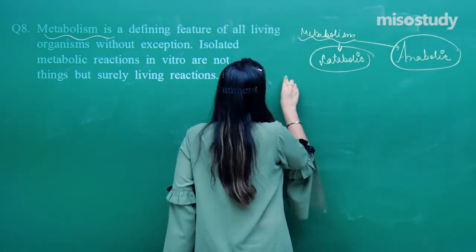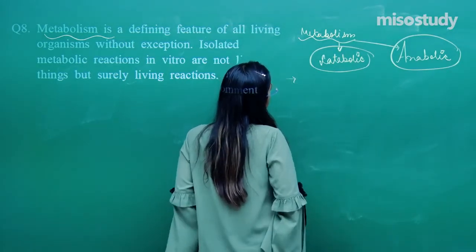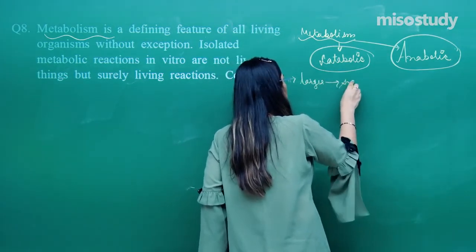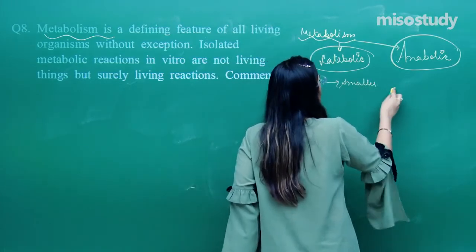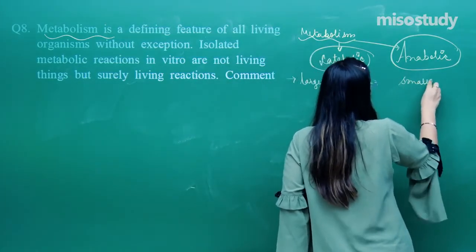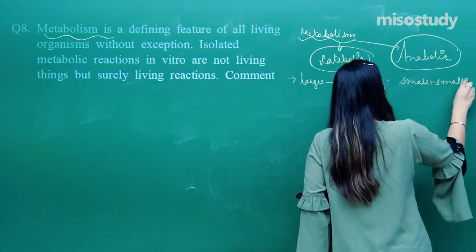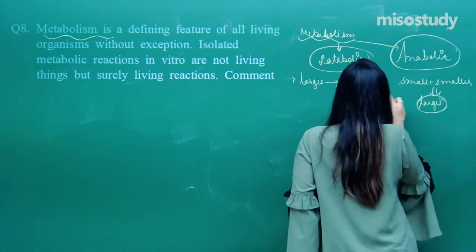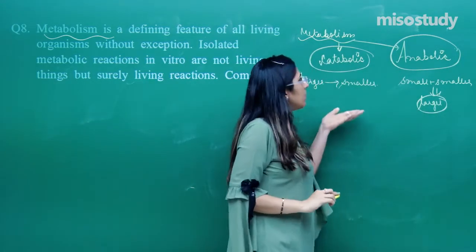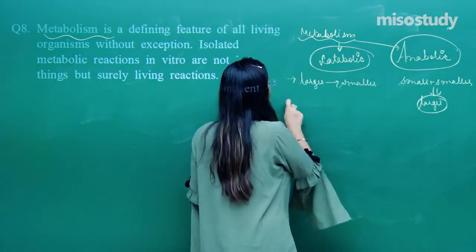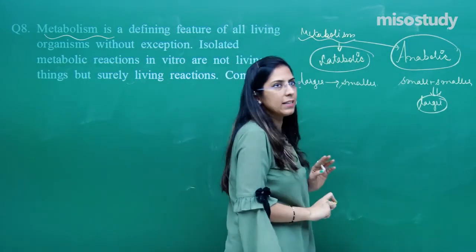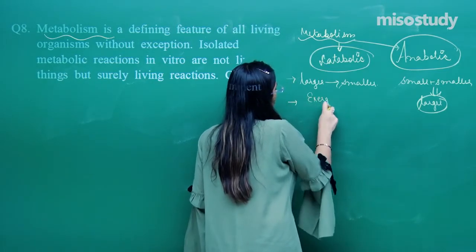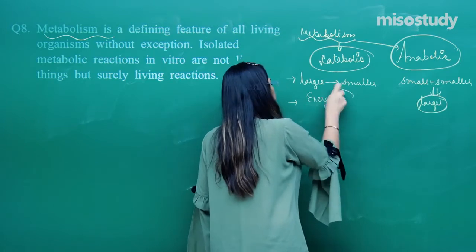Catabolism we have already discussed in the session. In this case, the larger molecules are broken into smaller ones. Whereas in anabolism, smaller plus smaller molecules combine together and form a larger one. Whenever a catabolic reaction occurs, energy is released. If energy is released, such a reaction is called an exergonic reaction. That means it releases energy.